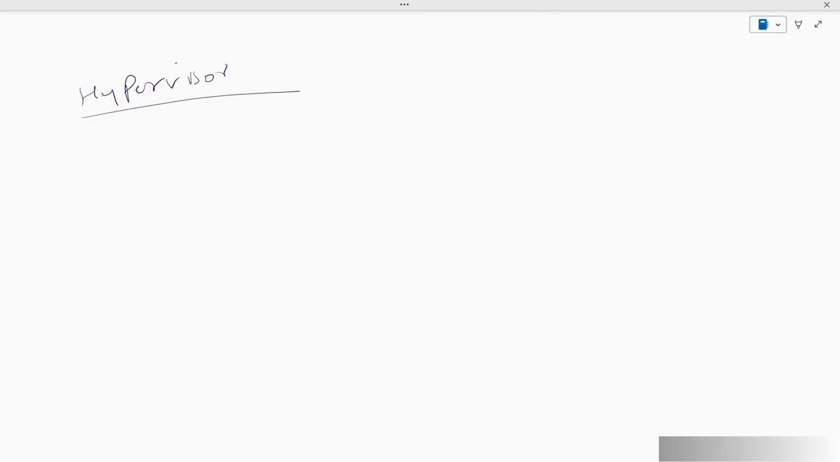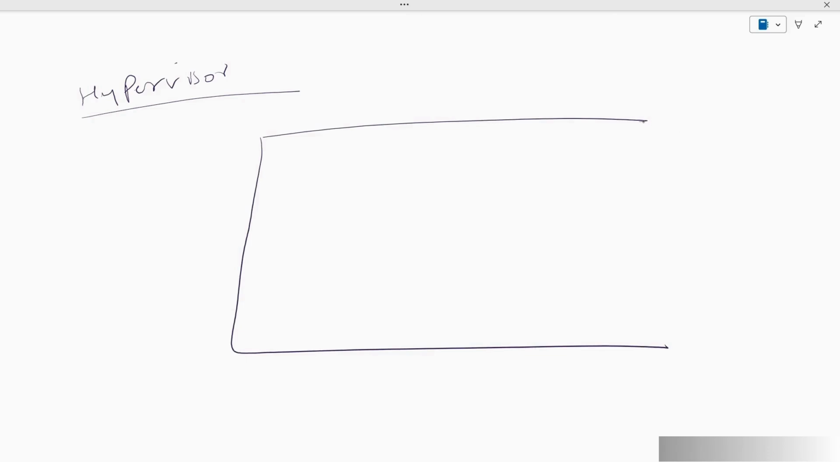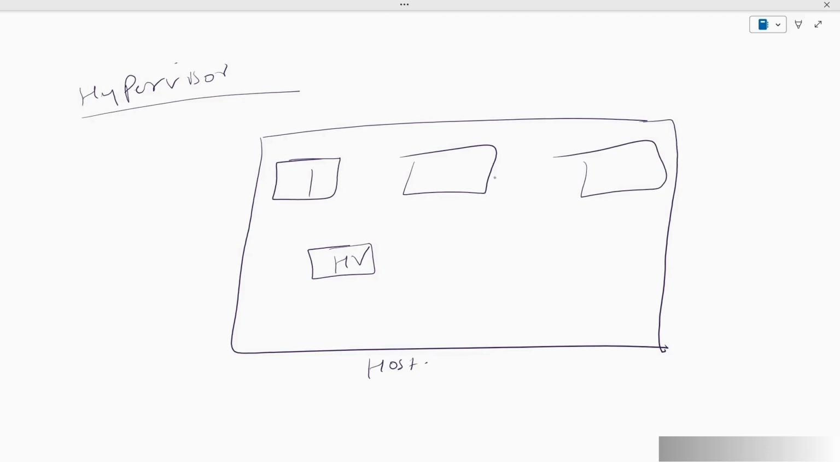So hypervisor is a special type of software that is going to sit between the computer's physical hardware and its virtual machines. For example, let us say that this is my physical machine or the host machine, the physical computer that we have. Now there will be a special type of software which we are going to call hypervisor. Let's denote it with HV. Now let's say I want to create 3 virtual computers, 1, 2, 3.